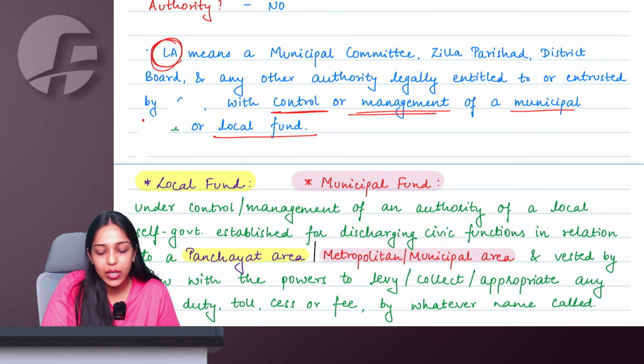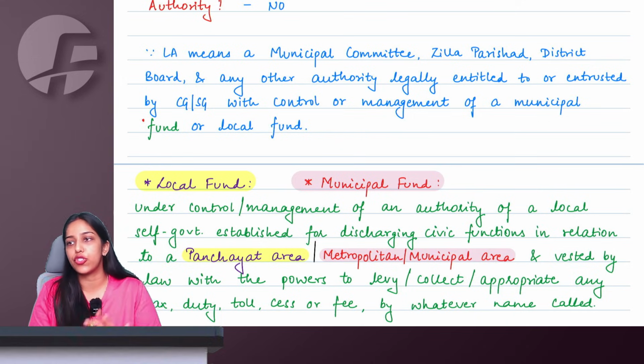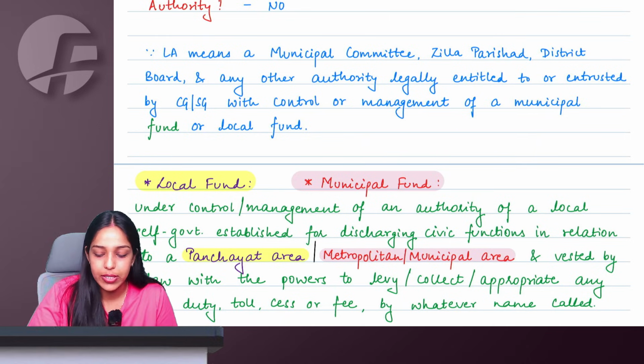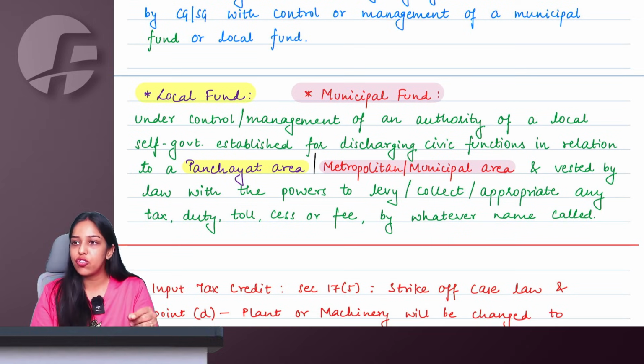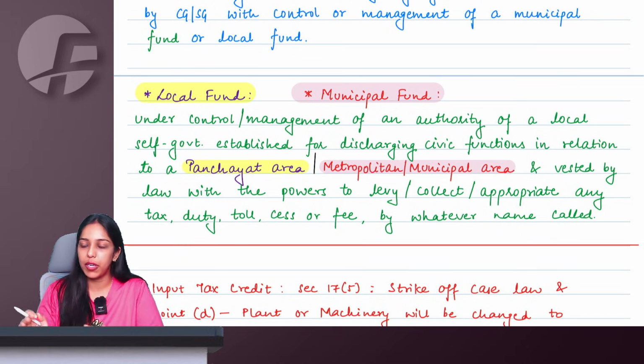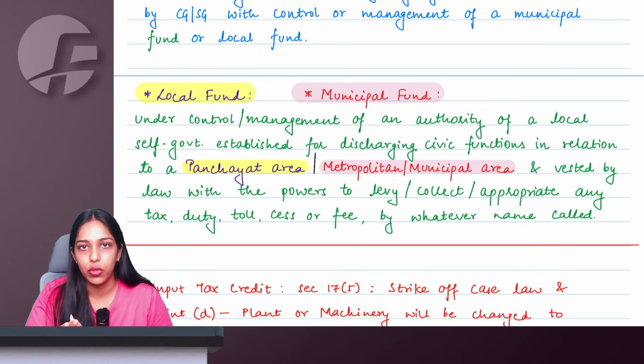Even when it was not there, we still used to interpret the definition the same way. Whether it is municipal or local fund, or municipal fund or local fund, doesn't make that much of a difference. Right, ma'am. But they have made this change specifically because they have introduced the definition of local fund as well as municipal fund. Again, they are both the same only.